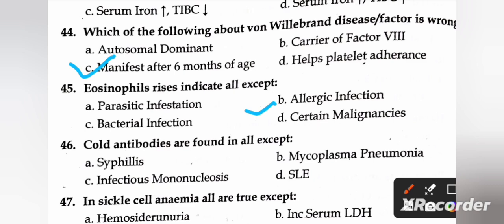Next question is, eosinophil rise indicates all except A, parasitic infestation; B, allergic infection; C, bacterial infection; and D, certain malignancies. So the right answer is C, bacterial infections. Next question is, cold antibodies are found in all except A, syphilis; B, mycoplasma pneumonia; C, infectious mononucleosis; and D, SLE. So the right one is number D, SLE.